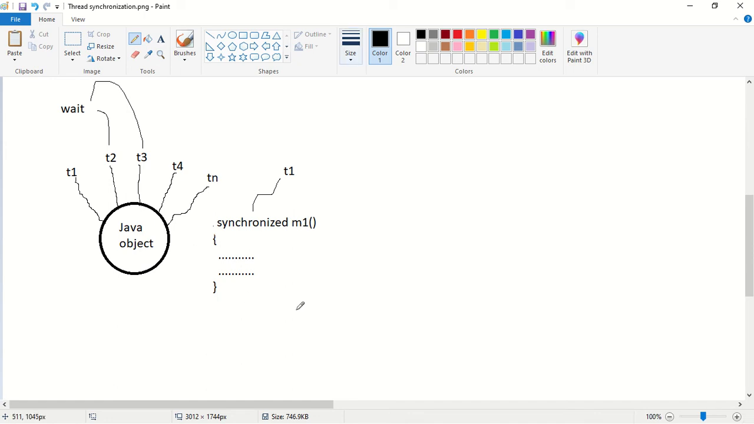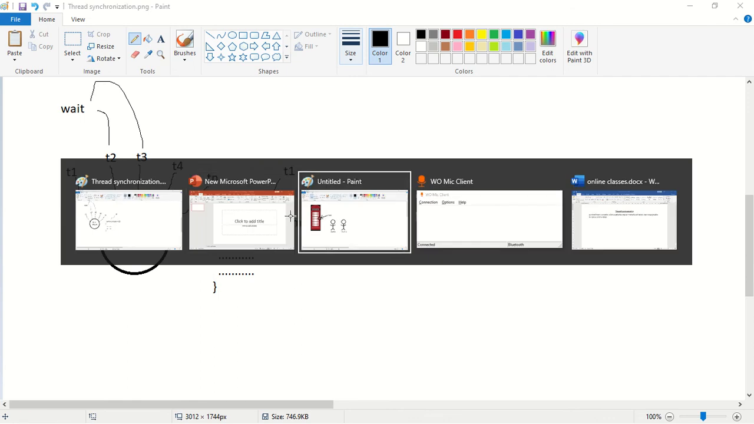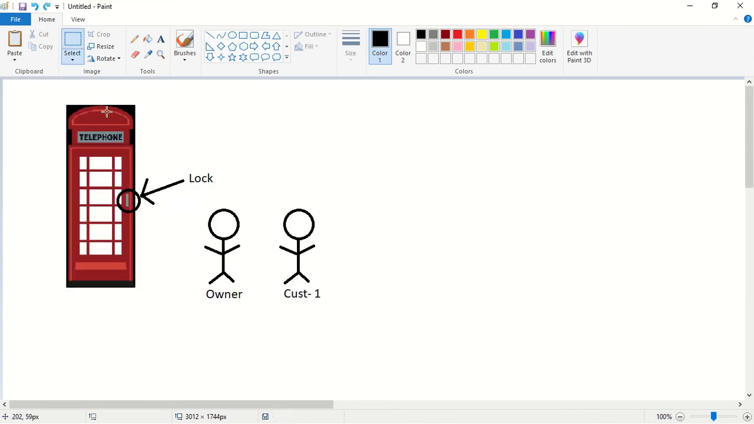Now we should see how the synchronized concept is implemented internally. Internally, the synchronized concept is implemented using the lock concept. To explain this, I will take an example of a telephone. Assume this is the telephone booth. This telephone booth has a lock, there is the owner of the telephone booth, and there is the customer of the telephone booth.